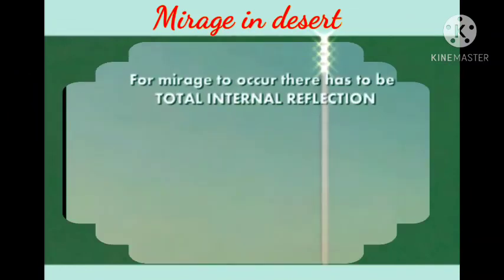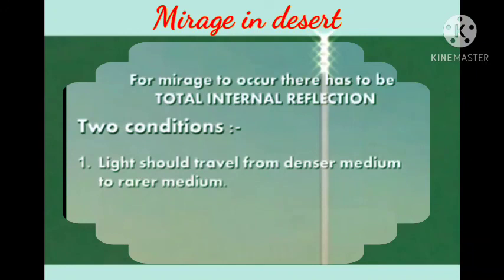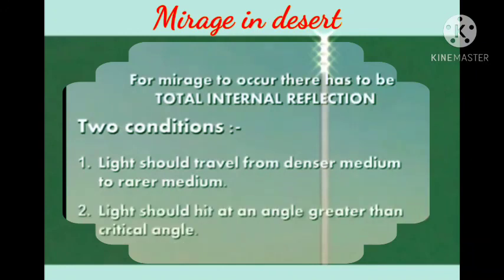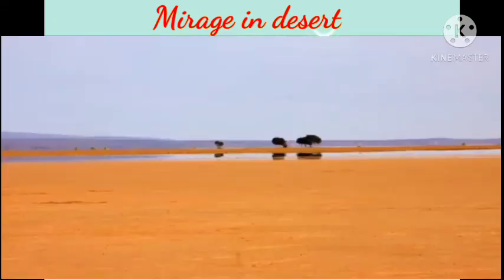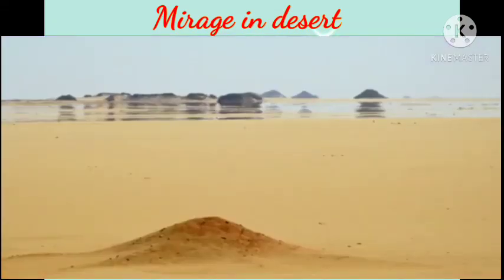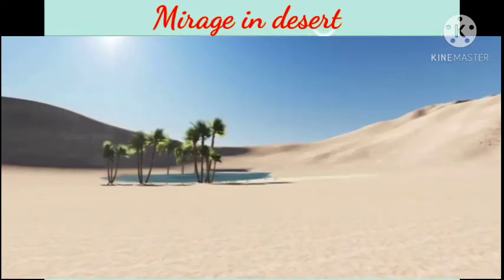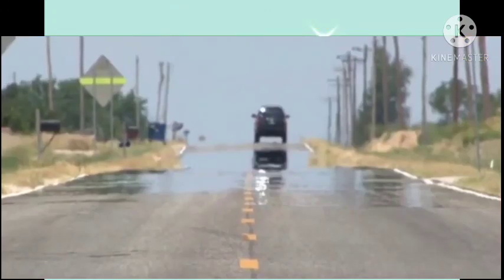Dear students, for a mirage to occur, there has to be total internal reflection and two more conditions. First, light should travel from a denser medium to a rarer medium. Second, light should hit at an angle greater than the critical angle. Let us enjoy some scenic beauties of mirage.